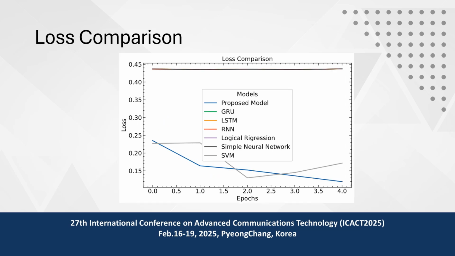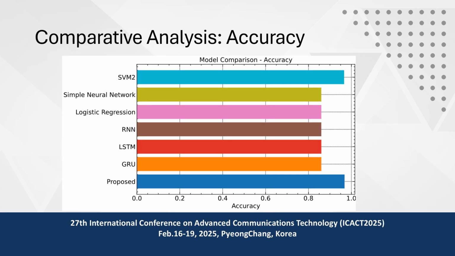And this is the loss comparison. Here we can see that as the epochs increase, our model's loss value decreases, to less than 0.11115, while the other models have relatively constant loss values that do not change very much. And this gives the comparative analysis of accuracy.